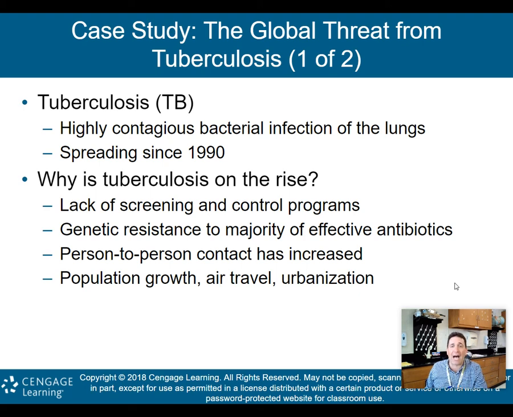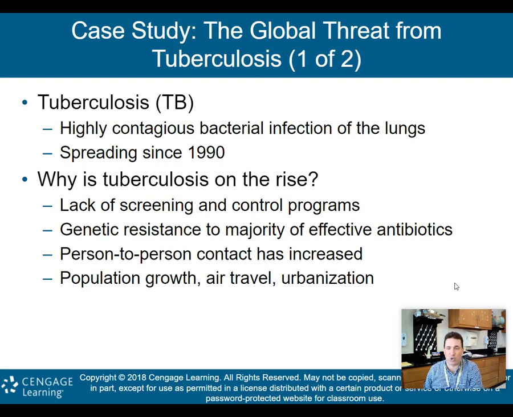So why is it on the rise? Well, we have a lack of screening and control programs, especially in those underdeveloped countries. Genetic resistance to a majority of effective antibiotics. We came up in the 20th century with antibiotics to treat tuberculosis, but now, as we're heading through the 21st century, a lot of the bacteria that cause tuberculosis have become immune or at least resistant to a lot of the antibiotics that we have created. And this means we have to go out and try to create more antibiotics.